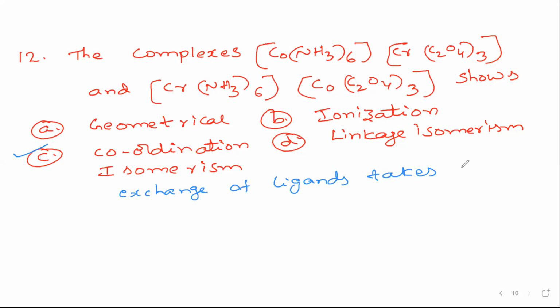So here the ligands are exchanged. In the first case, cobalt is having ammonia and chromium is having oxalate ions. In the second case, chromium is having ammonia and cobalt is having oxalate ions. So that's why exchange of ligands takes place. I hope it is clear. Next question. It is a lengthy question, so I'll take a new slide. So this was question number 12. Next, question number 13.